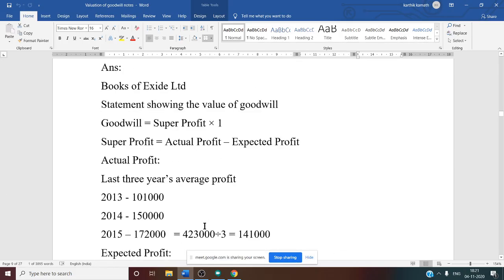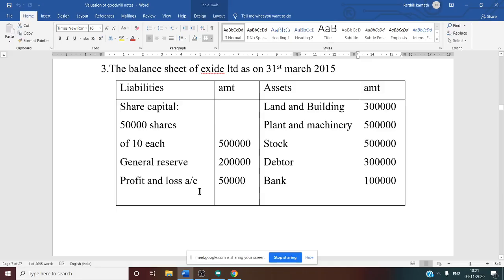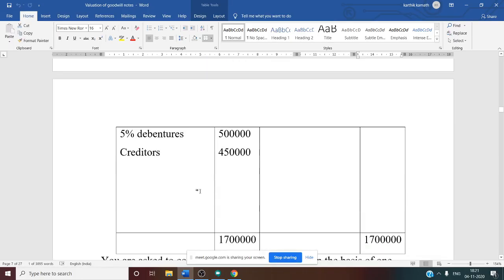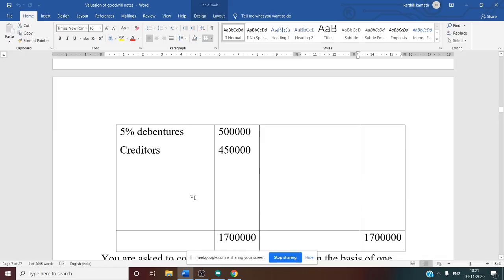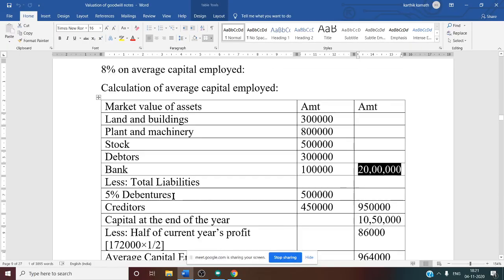If you see the total liability, I have already told you about shareholders' fund. That doesn't come under profit and loss account; that is shareholders' fund credit balance, because the P&L credit balance is given, that is why it is shareholders' fund. Then debenture and creditor, only two items under liability. So minus total liability: first, the 5% debenture given in the balance sheet, the same thing you write here, 5 lakh. Creditor given on the liability side of the balance sheet, 4 lakh 50,000. Same thing you write.